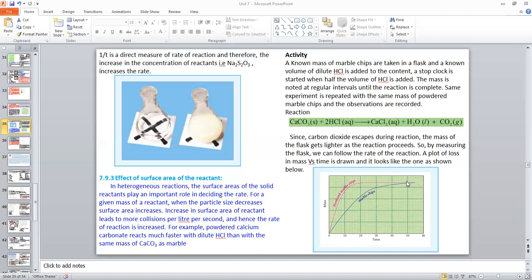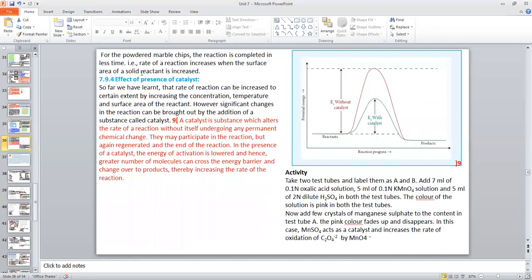Finally, at the finishing stage, both reach the same place. For the powdered marble chips, the reaction is completed in less time. That is, the rate of reaction is increased when the surface area of a solid reactant is increased.